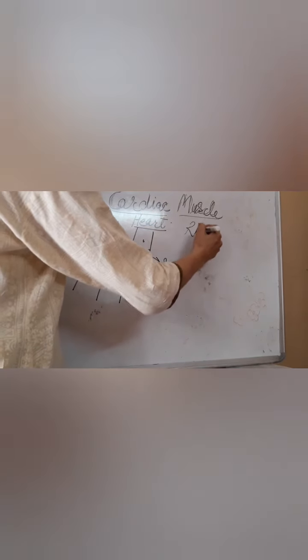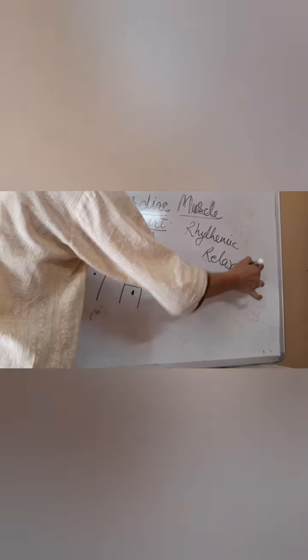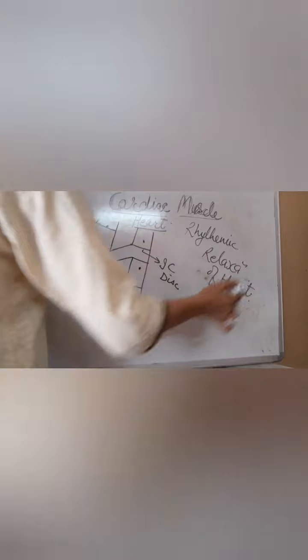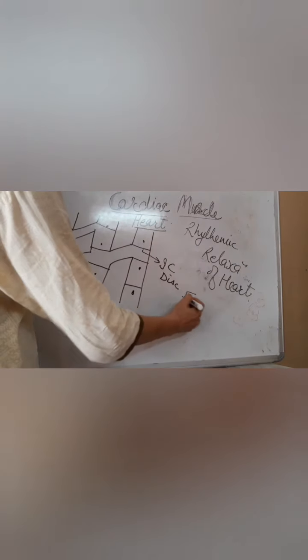Rhythmically means that the heart is able to contract and relax in the very same manner from the start to the end.